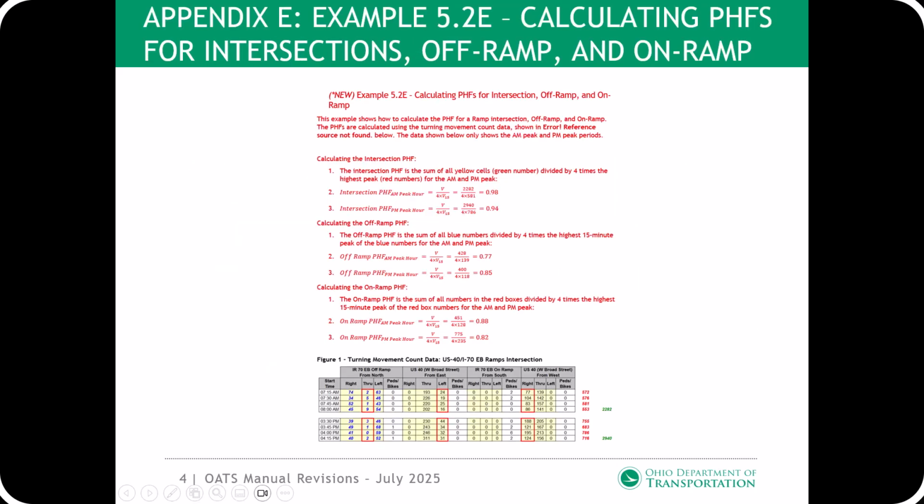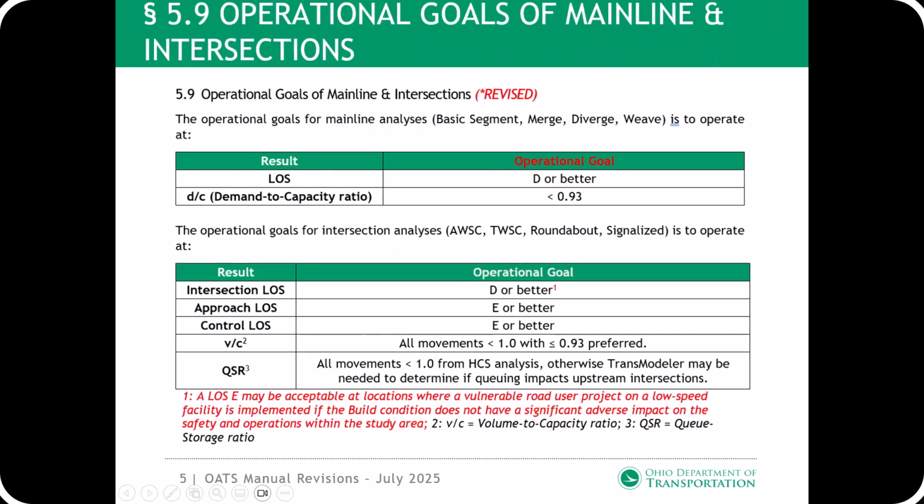This is example 5.2e. Section 5.9, Operational Goals of Mainline and Intersections. Two revisions were made to this section. First, the previous version of the OATS manual included goals whether a project was inside or outside of a metropolitan planning organization, otherwise known as an MPO. This has been consolidated. The reference to whether a project is inside or outside of an MPO has been removed.